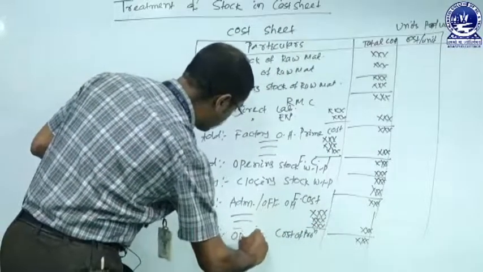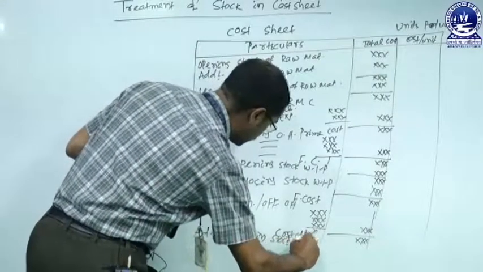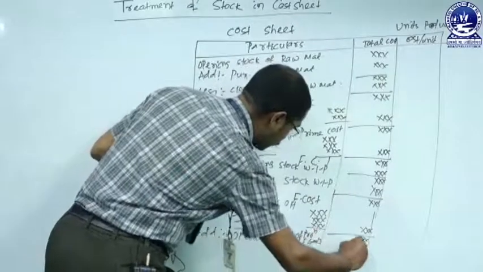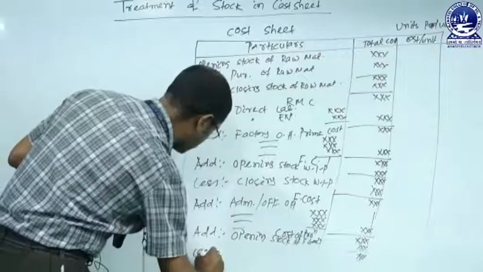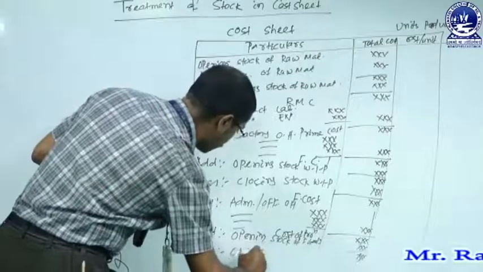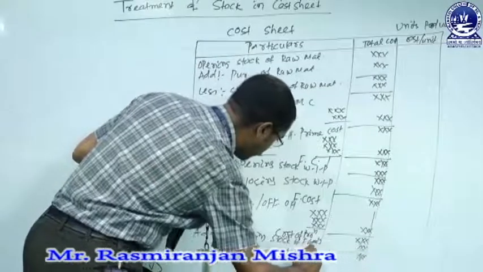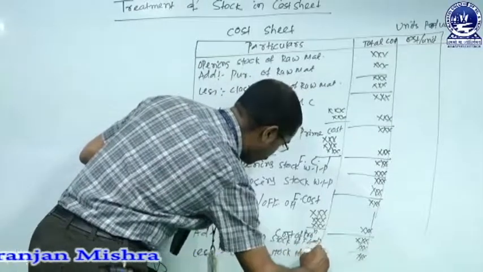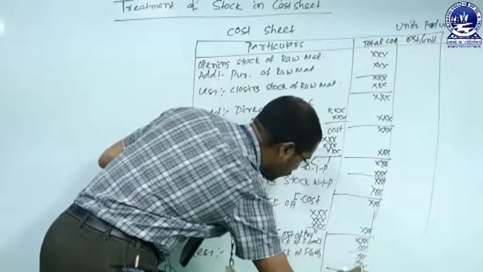Opening stock of finished goods is added, and closing stock of finished goods has to be deducted. Less closing stock of finished goods. And the resulting figure is cost of goods sold.